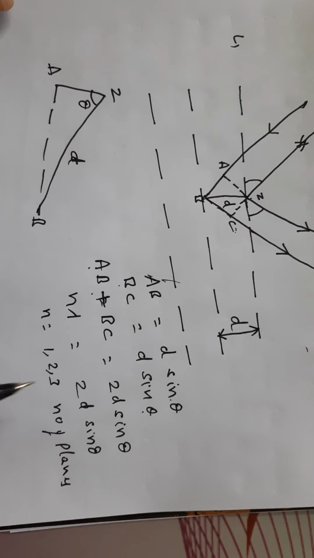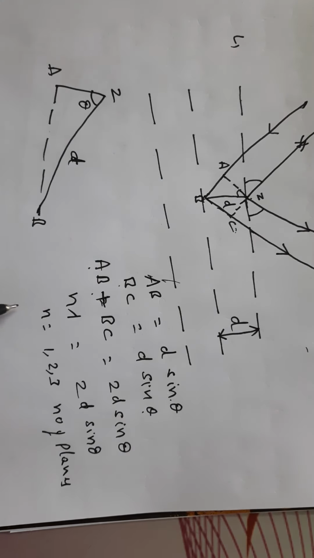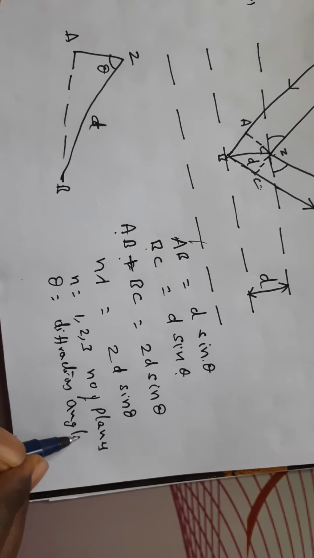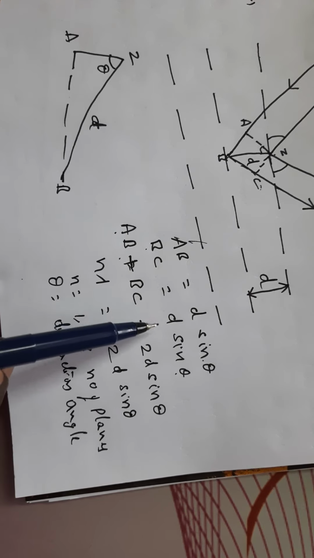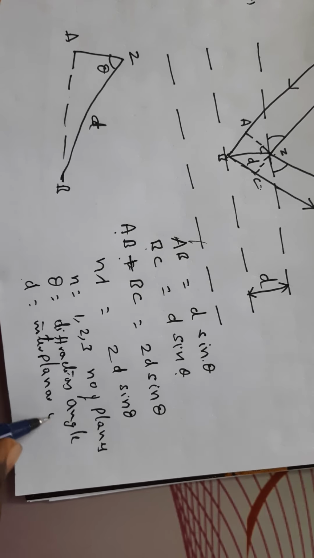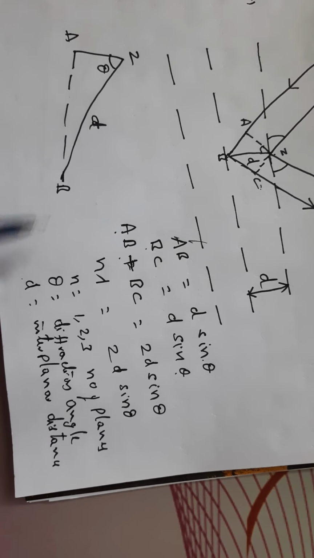Theta is the diffraction angle, and d is the interplanar distance.